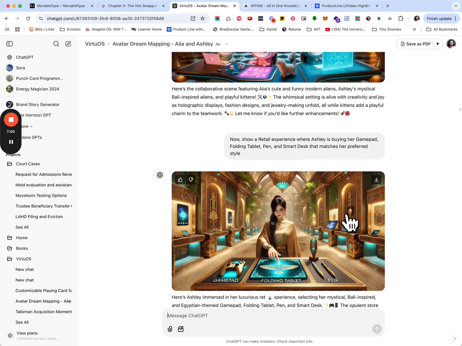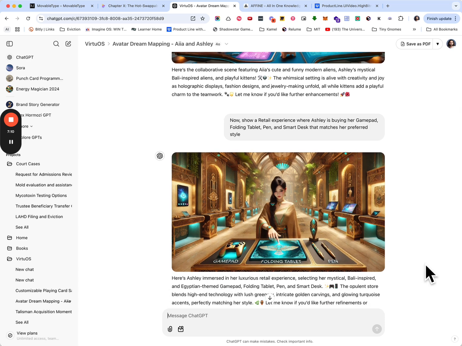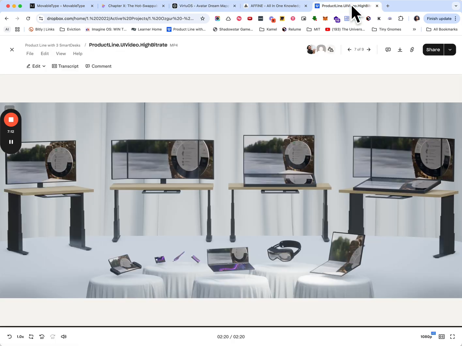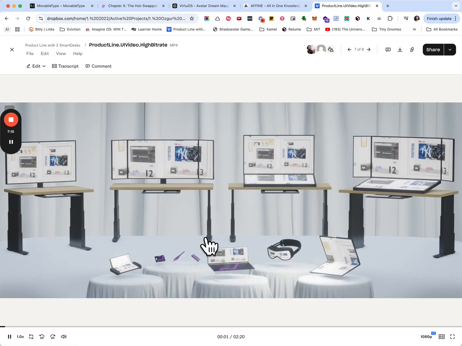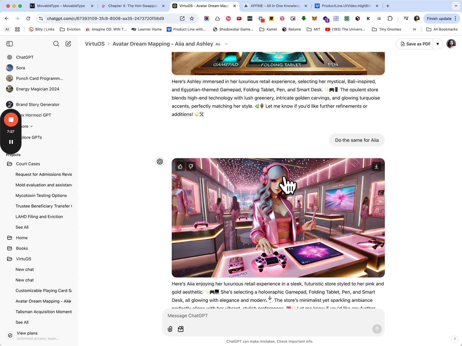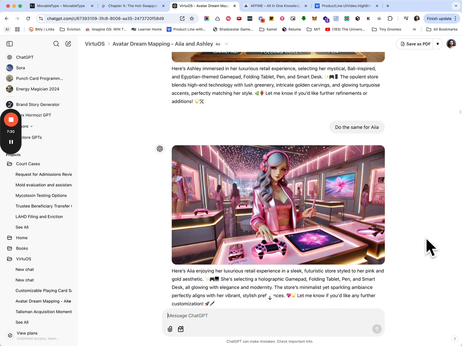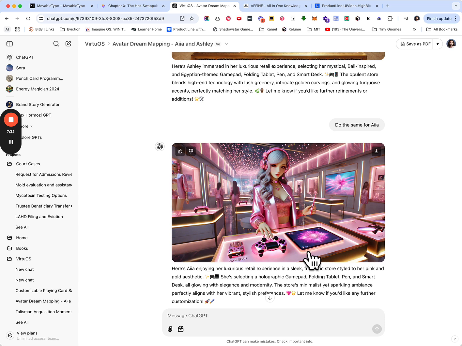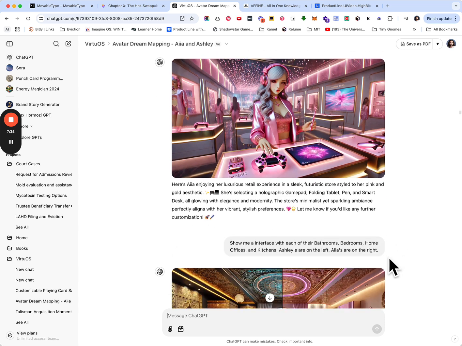Then I started talking about, okay, show me a retail experience where Aya and Ashley are going and buying their gamepad and their folding tablet and their pen and their smart desks and their hardware products. So again, if you look at these hardware products that I had designed, how do you customize these products to each individual? Here is Ashley getting her Egyptian Bali architect style themed items, and then here's items for Aya in her style. Obviously we would craft these to get better and better as we go.